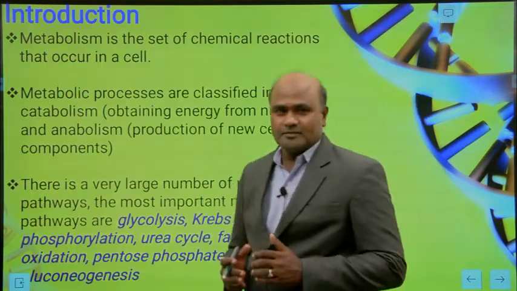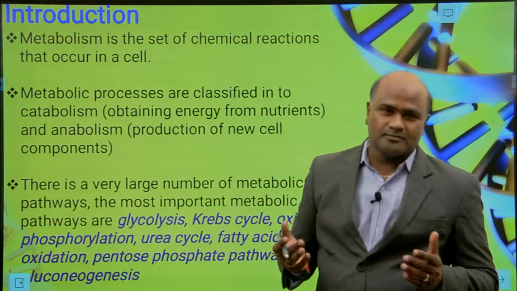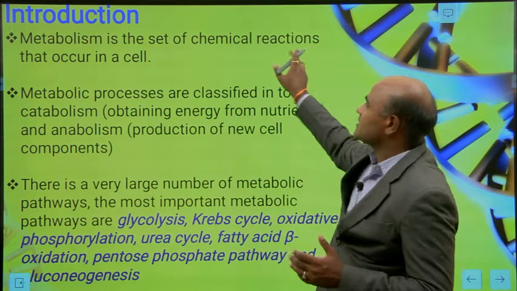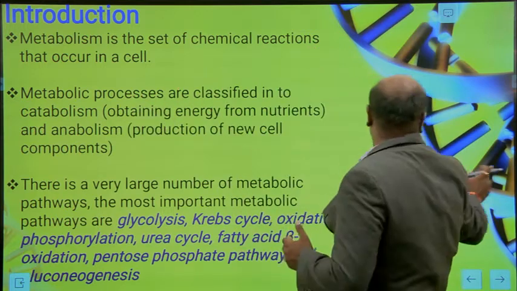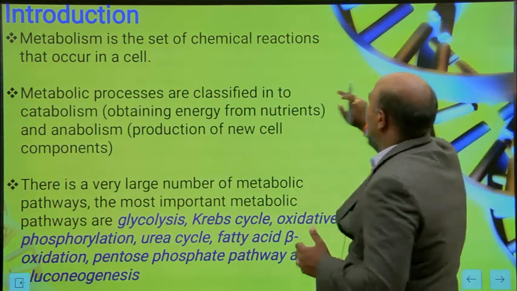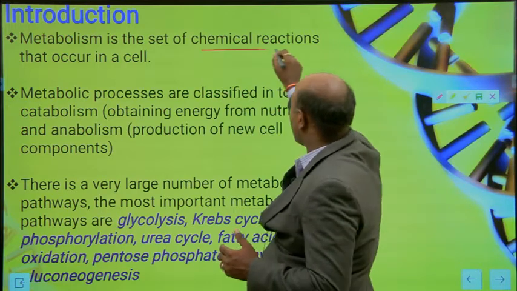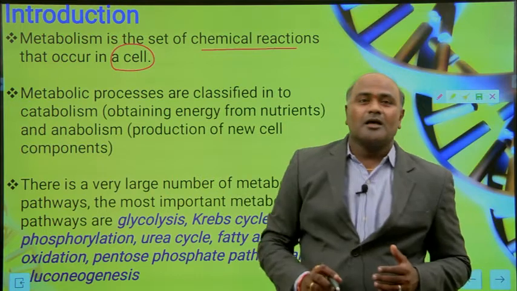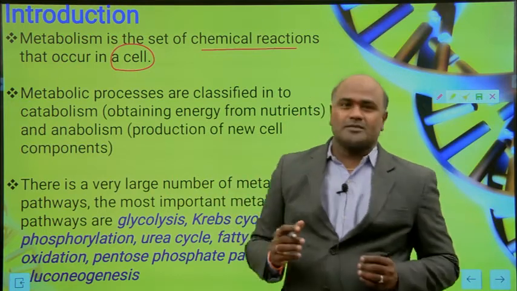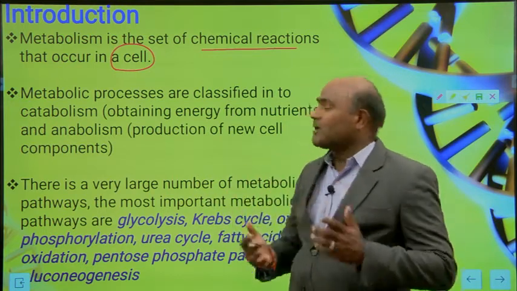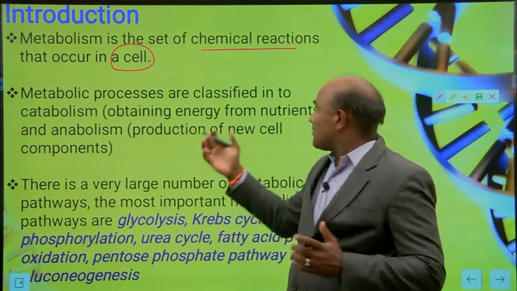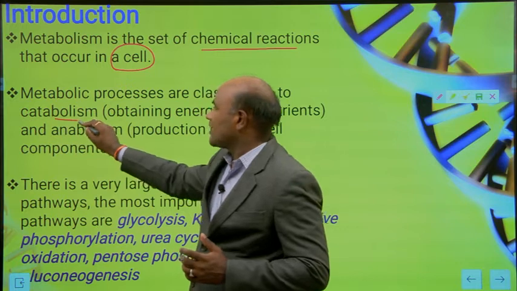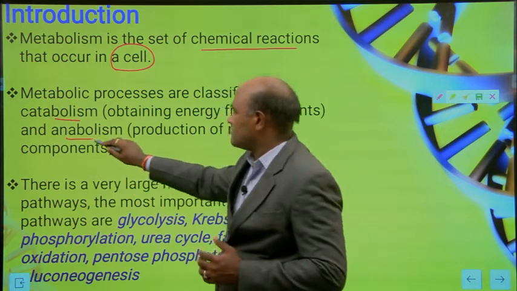Coming to the introduction, what is metabolism? It is a set of chemical reactions that occur in the cell. Metabolic processes are classified into two: one is catabolism, the other one is anabolism.